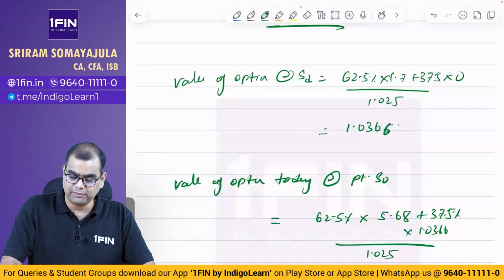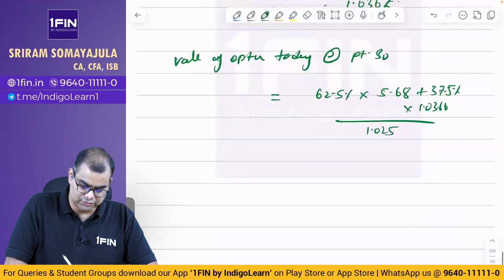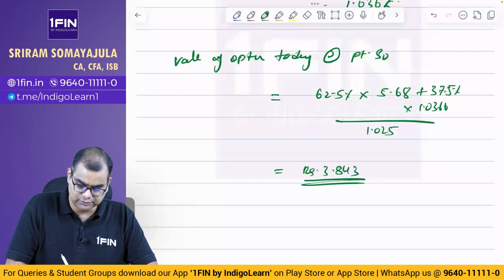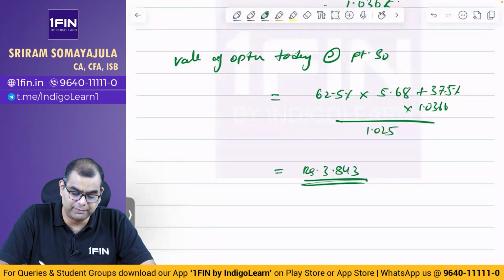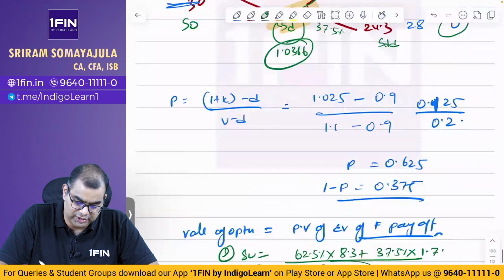Nothing else. 0.625 into 5.68 plus 0.375 into 1.0366, divided by 1.025, is equal to rupees 3.843.